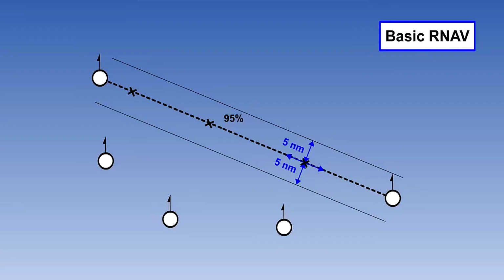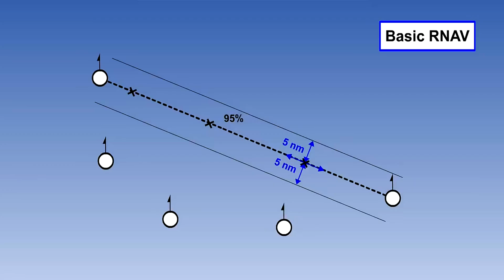There are two types of RNAV system, basic and precision. Basic RNAV, known as BRNAV, is required to give lateral and longitudinal position accuracy to within 5 nautical miles on 95% of occasions.